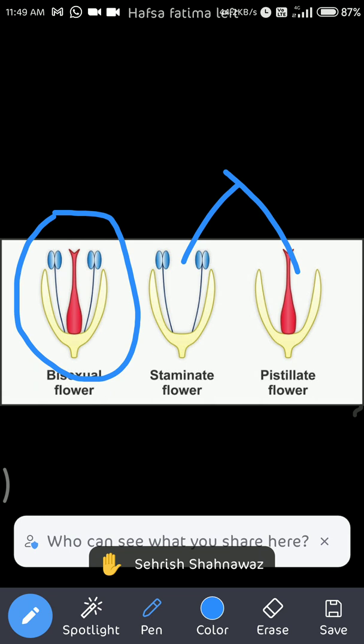Uni means one. So if the reproductive parts are present on two different flowers, then they are known as unisexual flower, and the name is given on the basis of whether the female or the male reproductive part is there. If only the stamens are present in the flower, then it is known as staminate flower, and if only the pistil is present, then it is known as pistillate flower. Okay.